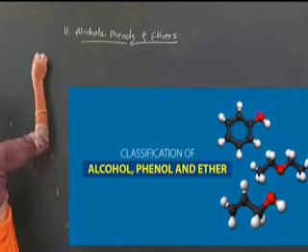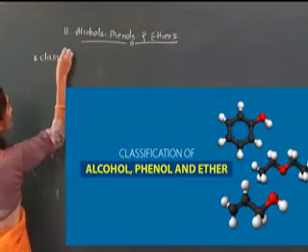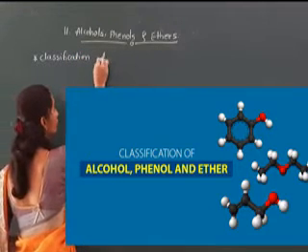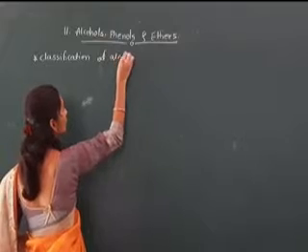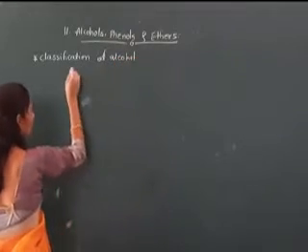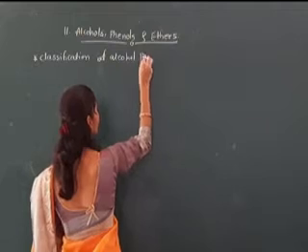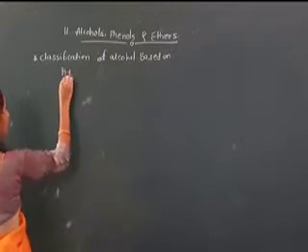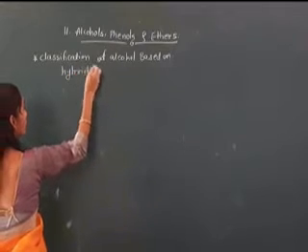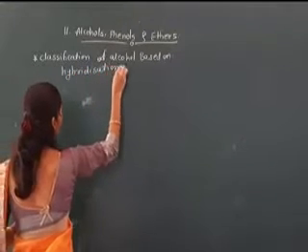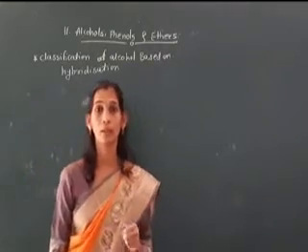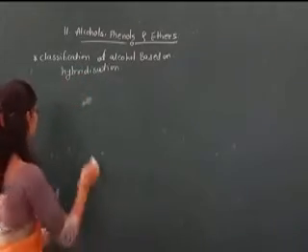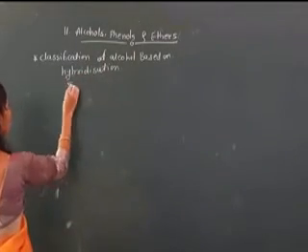Classification of alcohol based on hybridization. There are two types: first, sp3 hybridized alcohol, and second, sp2 hybridized alcohol.